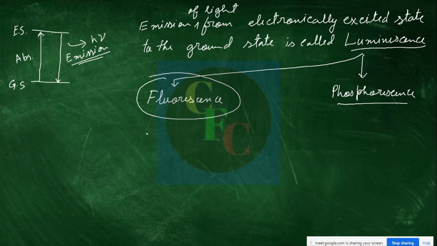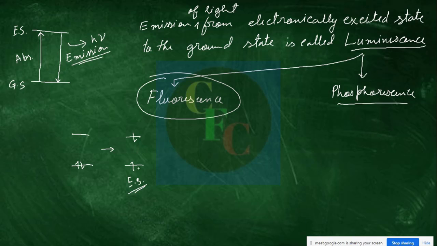Now for fluorescence, suppose there is a ground state which has two electrons, and it is excited so that one electron stays here and the other electron goes to the upper excited state. In this electronic configuration of the excited state, both the electrons have opposite spins.